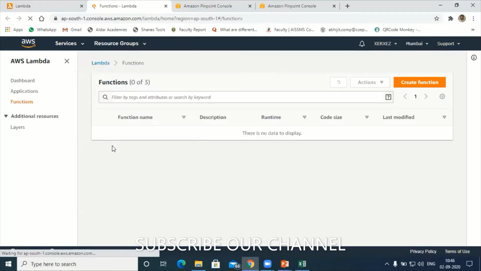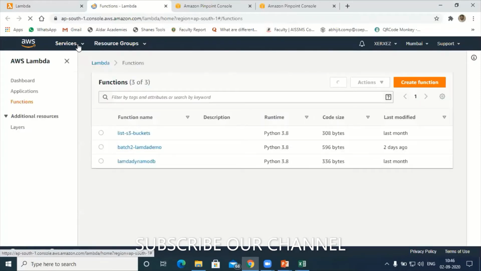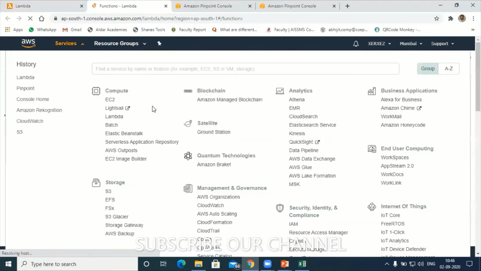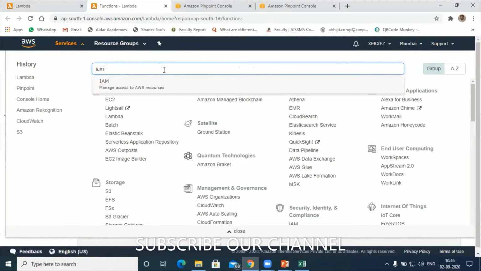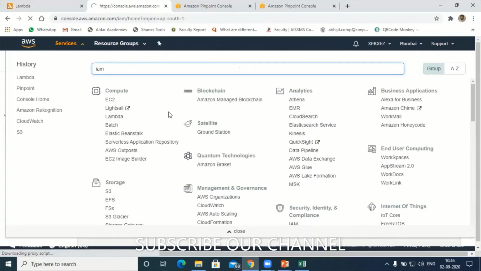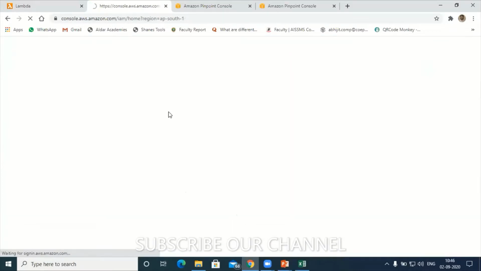So I'll go to IAM role. Where it is, IAM role. Okay, IAM role. Now here in the IAM role console, create one new role to execute our Lambda function.